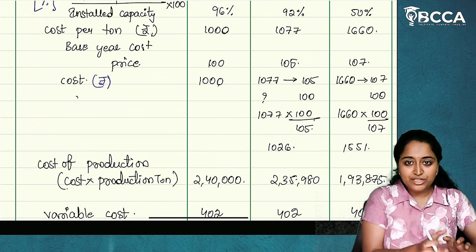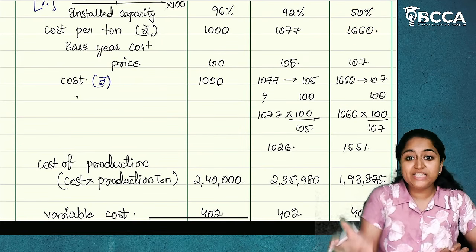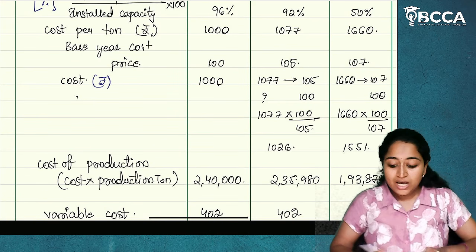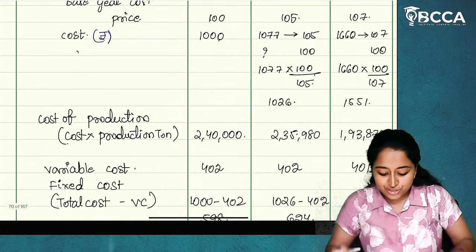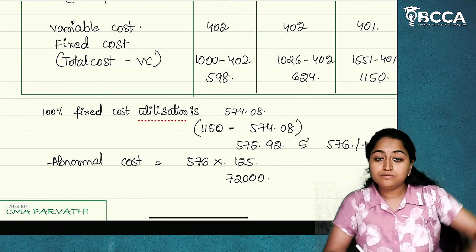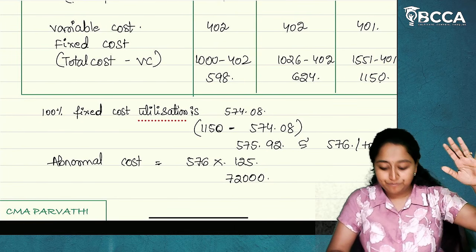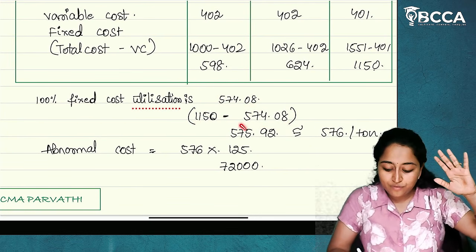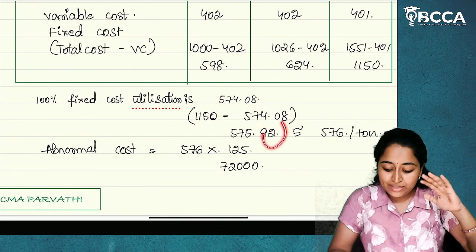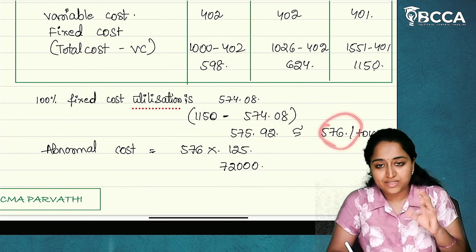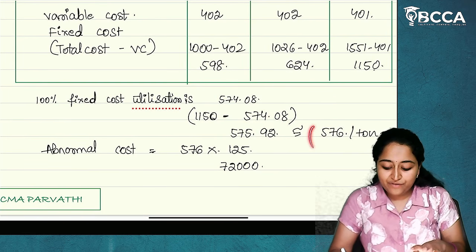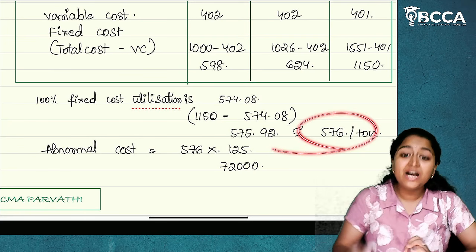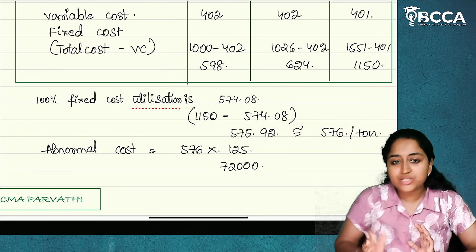If you are utilizing 50% capacity, which means you are increasing your cost. You are utilizing less capacity, you are putting higher cost. Now, because of 50% utilization, your fixed cost has increased to 1,150. 1,150 minus 574.80 will be 575.92 or 576. Whatever 576 is, this 576 is per ton. So, this is the abnormal variance which has occurred.